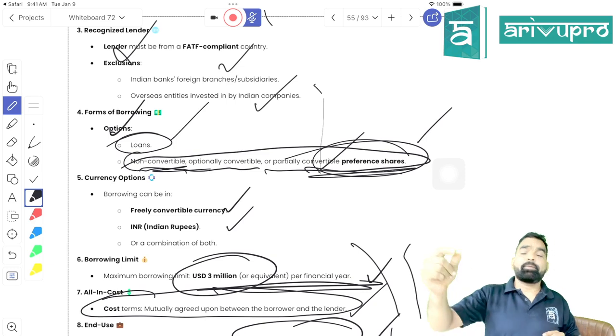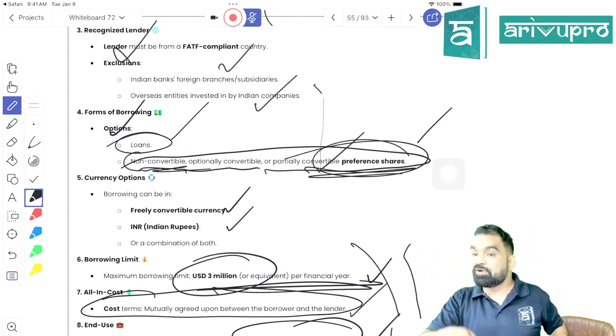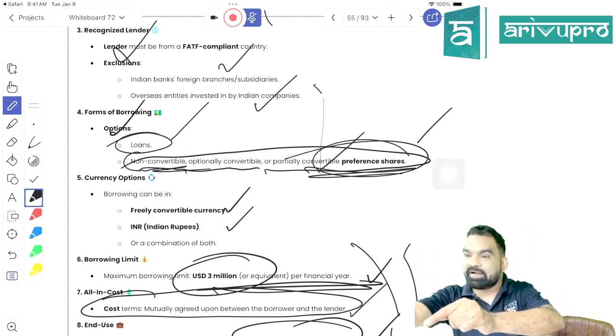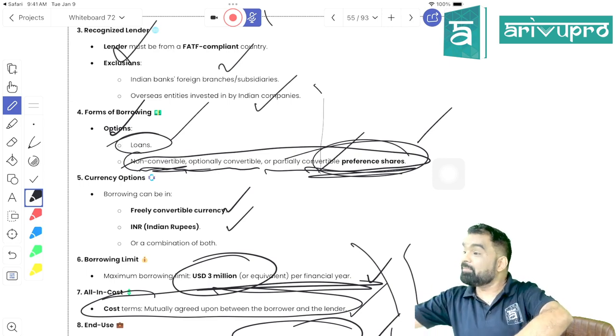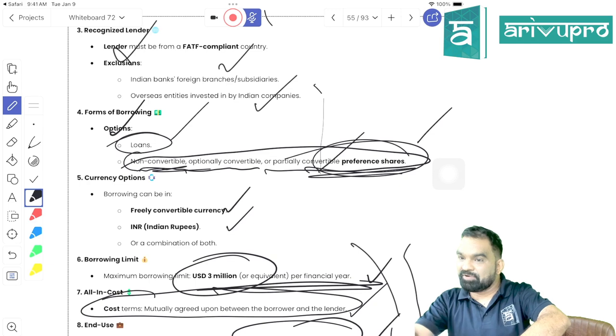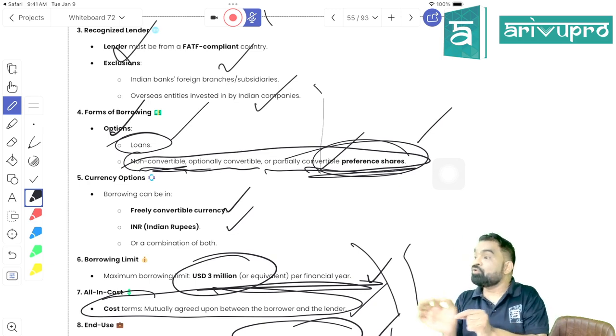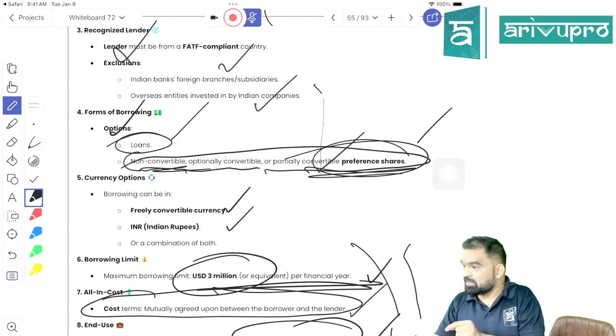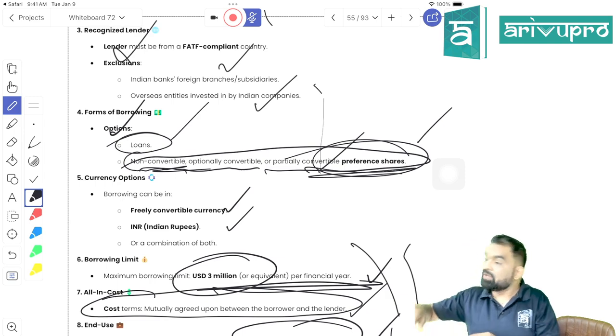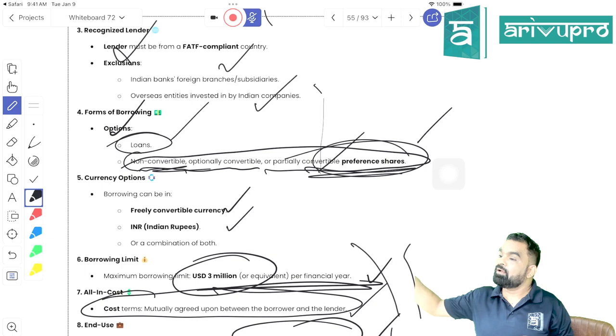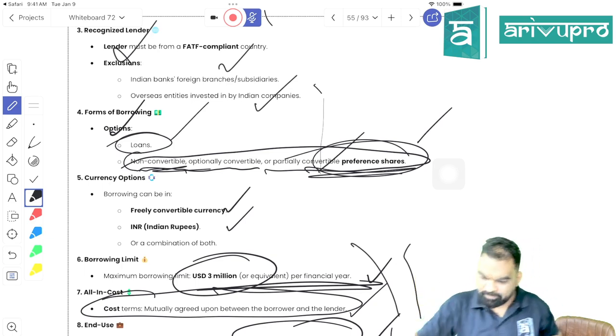For an ordinary company, it is 300%. For a startup, they can determine their own rates, they can determine it mutually. It has been written. There is no bar on the expenses related to ECB, they can mutually decide it with the lender. Getting my point, beta?